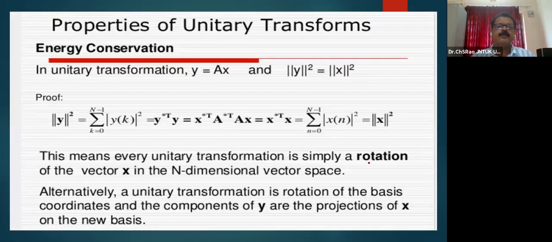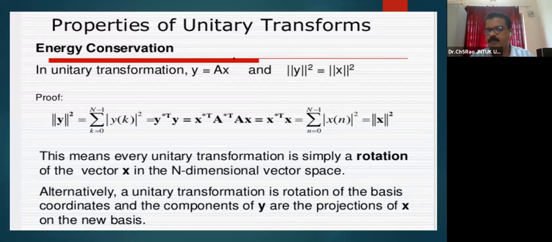Now, how important is energy conservation? The energy packing property is when a particular transform is capable of storing maximum energy in a minimum number of transform domain coefficients; then the energy packing density of the transform is said to be the best. Once again, some of the unitary transformations are capable of packing the entire signal energy in a fewer number of transform domain coefficients. One such transform is DCT. DCT will pack the entire signal energy in fewer coefficients.